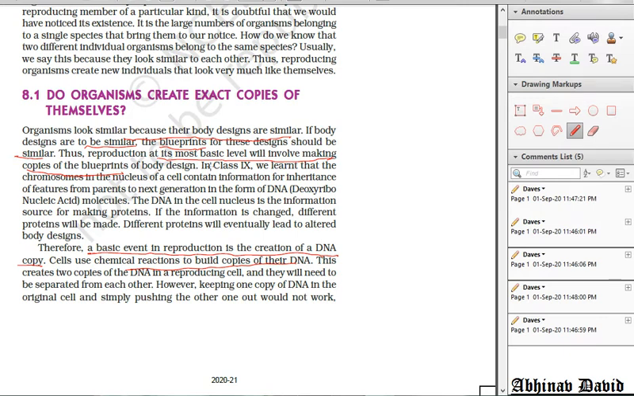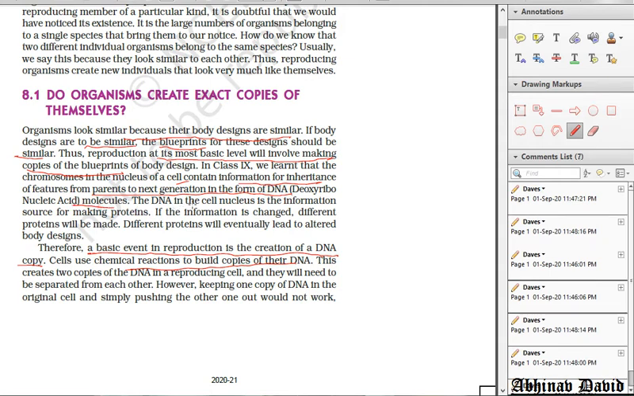Okay. So we have learnt in ninth class that chromosomes in the nucleus contain information for inheritance of features from parents to the next generation in the form of DNA molecules. Already we have studied that. So the DNA in the cell is the information source for making proteins. So if the information is changed, different proteins will be made, and because of that different designs will be there. So if we want to make any change in the structure of the organism, what do we do? We change the DNA. The blueprint is changed. Then the information will also get changed.